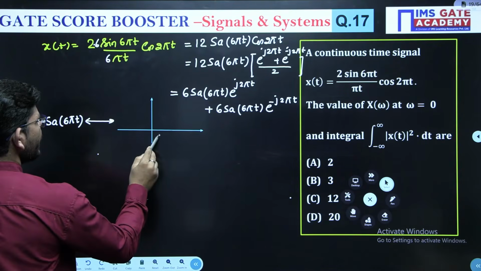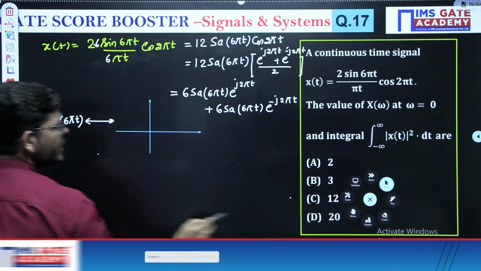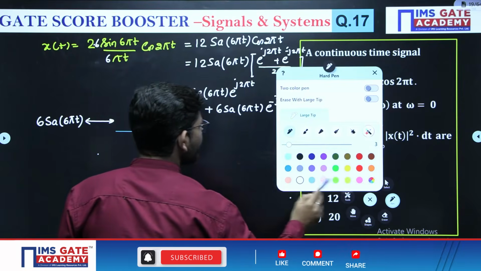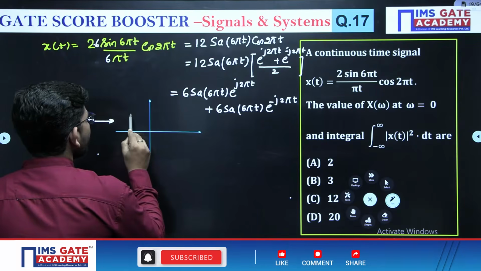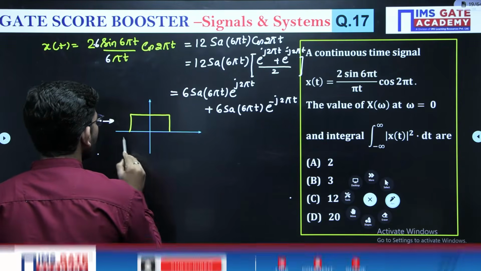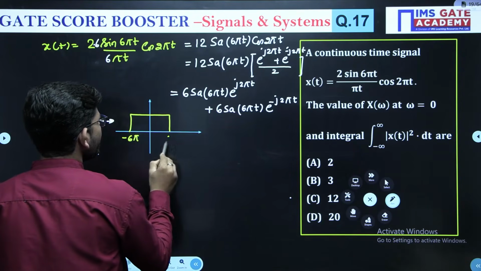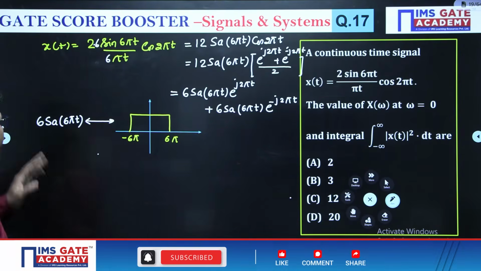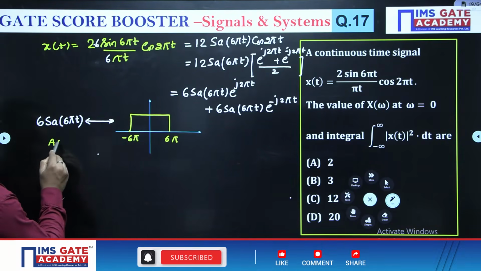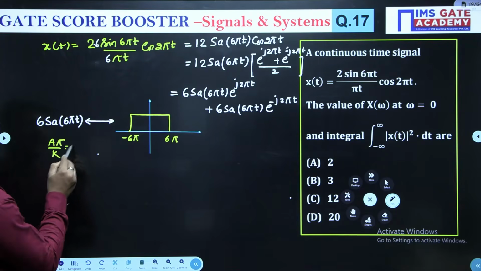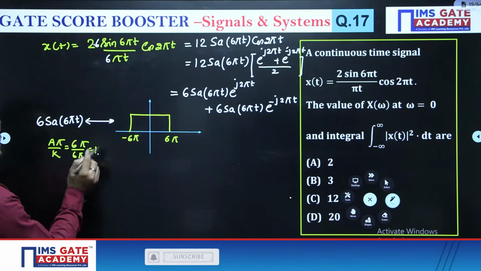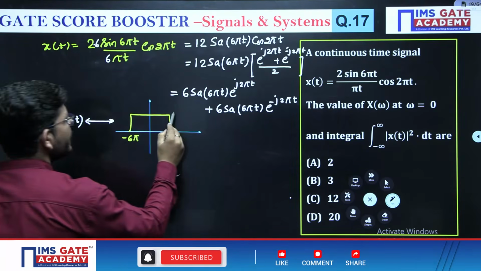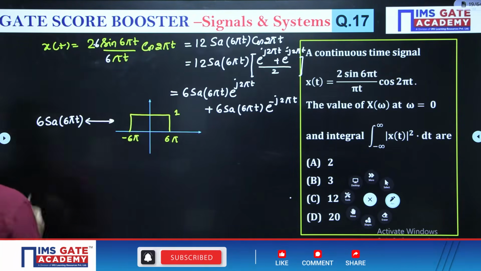It will be a rectangular pulse in the frequency domain, from minus 6 pi to plus 6 pi. And what is going to be the magnitude? A pi over k, where A is 6, pi is pi, k is 6 pi, so you are going to get 1. Okay, so we can write here 1.